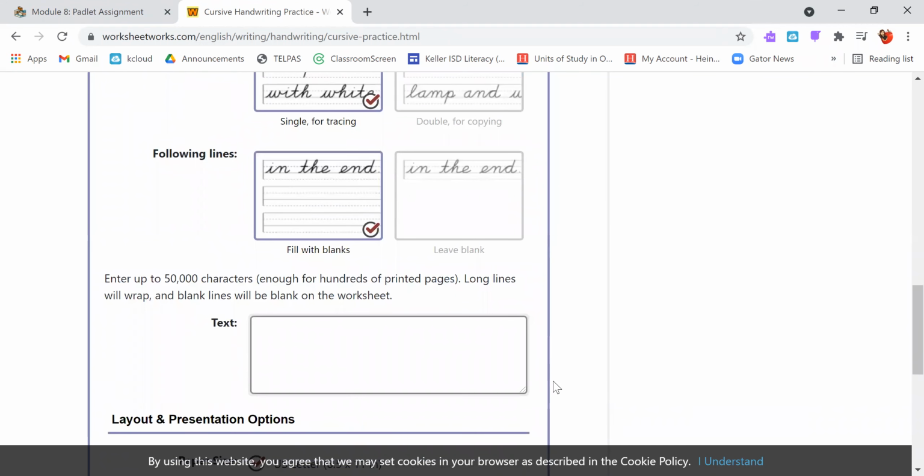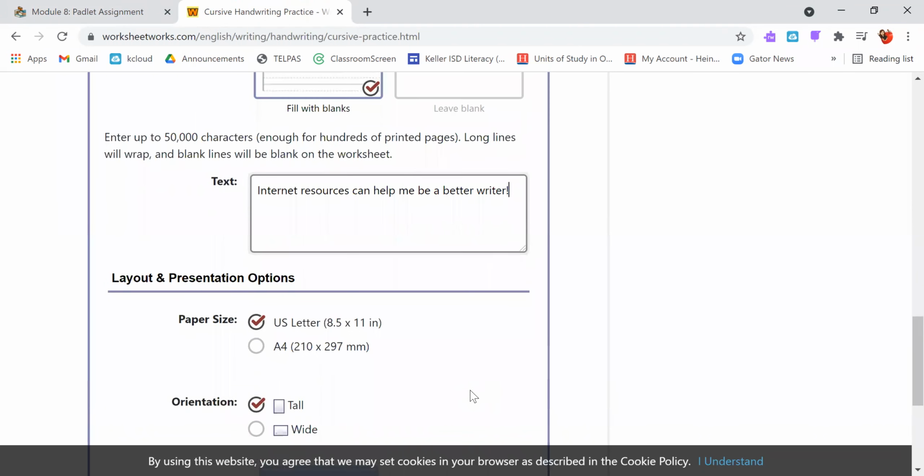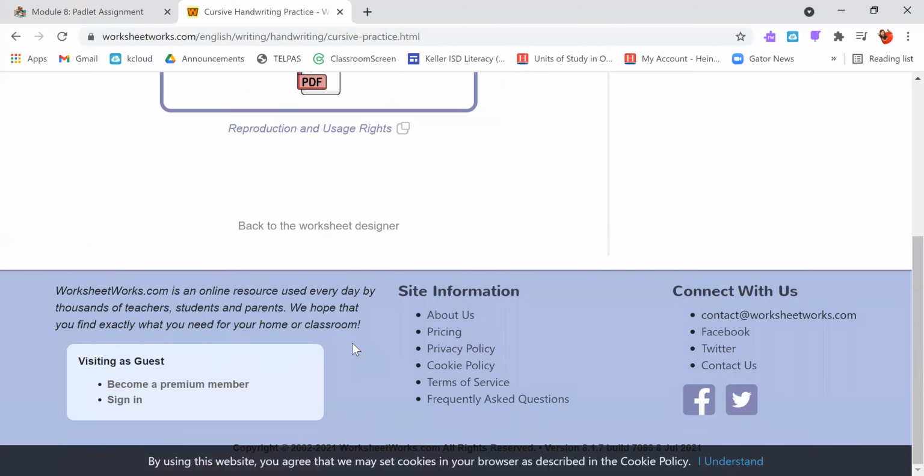But then you can go down here to the text box and you can type in what it is that you would like to practice. Maybe I want to practice writing internet resources can help me be a better writer. You can type it up to 50,000 characters. Go down here to create worksheet.